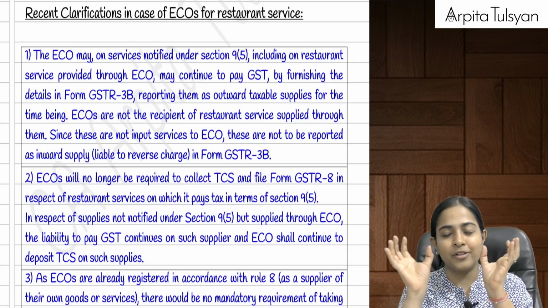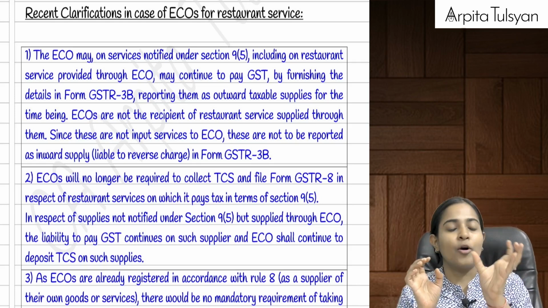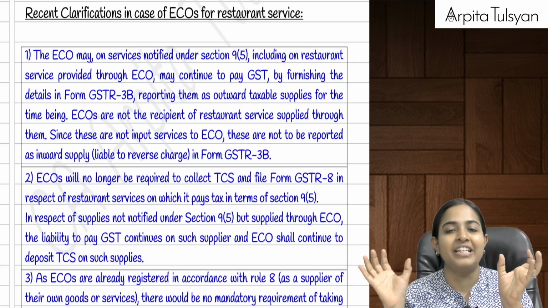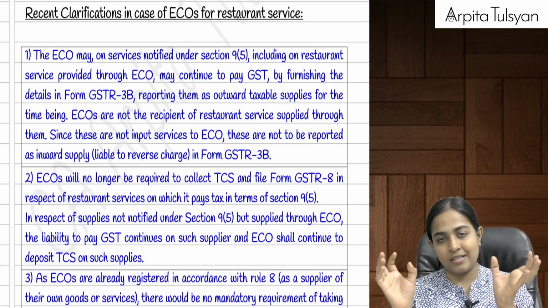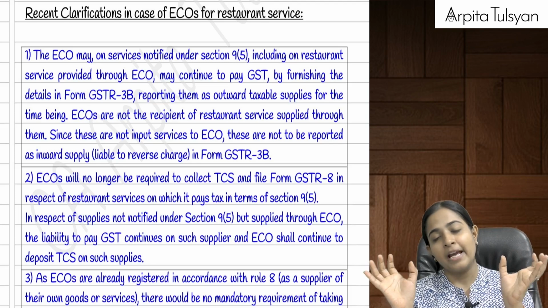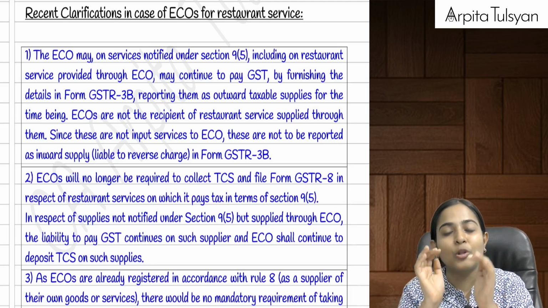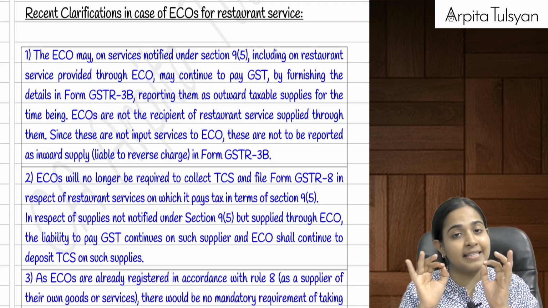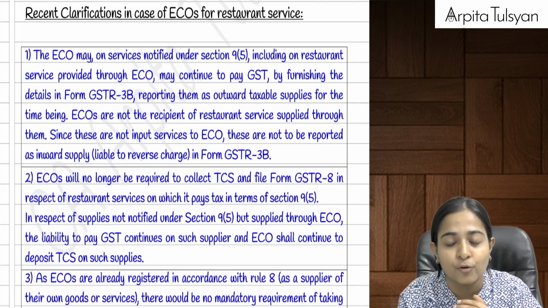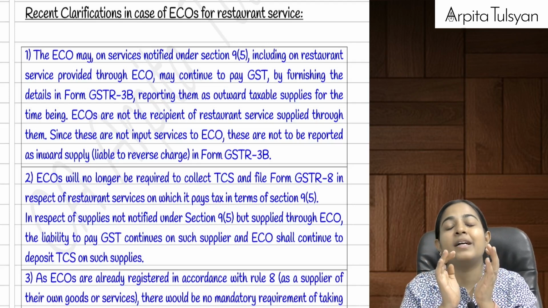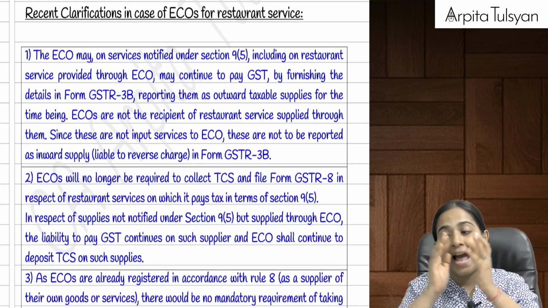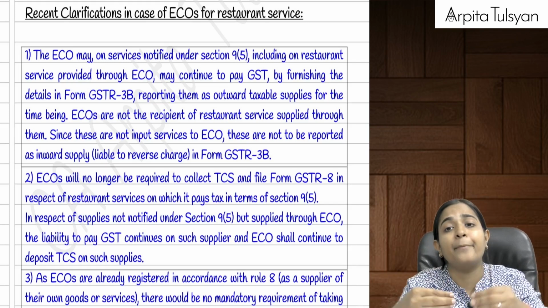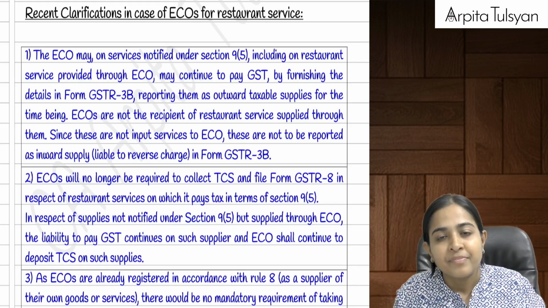So did you understand the diagram here, everyone? Let's say a driver with his car is there, Ola Uber is there, and we are there. The service provider is this driver, we are the service recipient. But the services are being provided through an e-commerce operator, that is through an intermediary. So section 9(5) says this is a specified service coming in those 4 services. So this Ola Uber will be considered as the e-commerce operator, and it will be its liability to collect the taxes from the customer, and to pay it to the government. Are you clear with this?